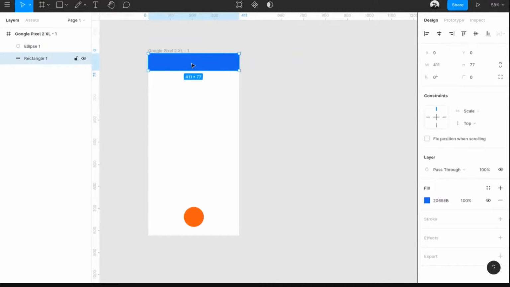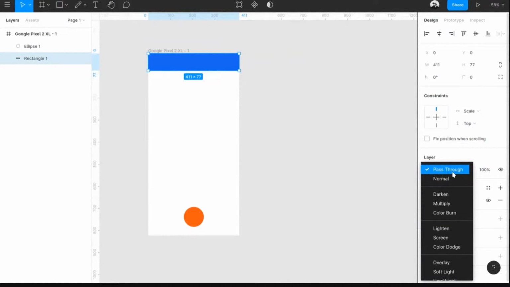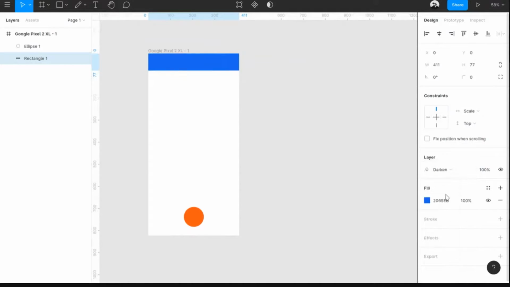But we'll give you a good example for that. Now there is a layer option. This is basically for the colors. You can change this for individual things and see the color and the background, how it changes.